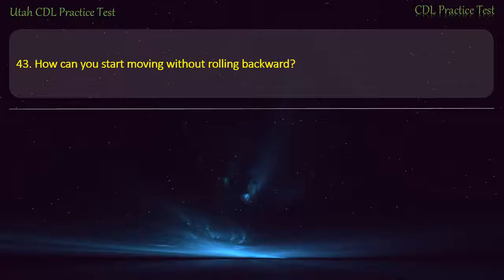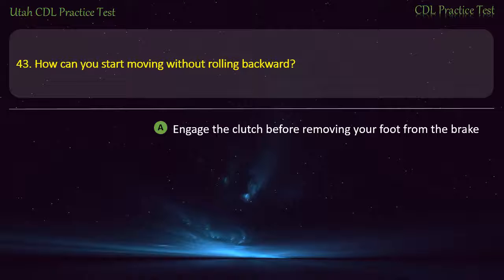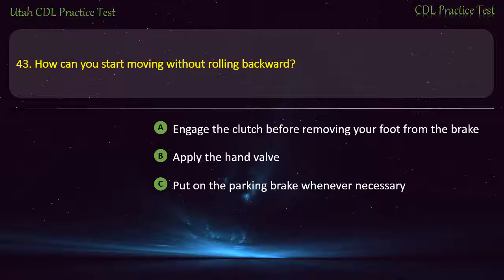Question 43. How can you start moving without rolling backward? Engage the clutch before removing your foot from the brake. Apply the hand valve. Put on the parking brake whenever necessary. All of the above. Answer. All of the above.